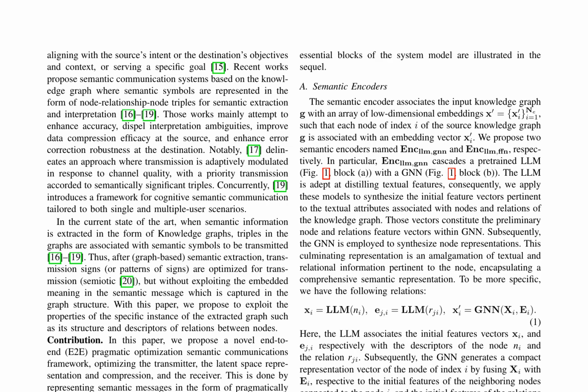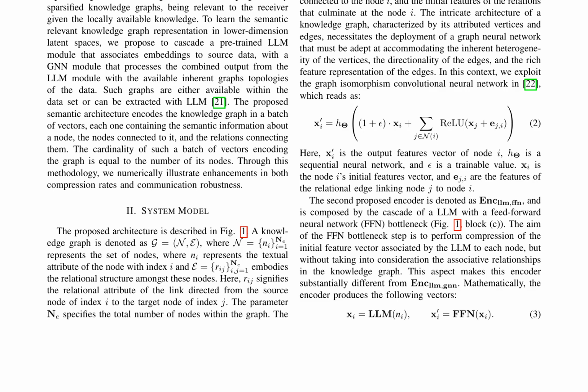Two semantic encoders are proposed: Enclum-GNN and Enclum-FFN. Enclum-GNN cascades a pre-trained LLM module with a GNN module that processes the combined output from the LLM module with the inherent graph topologies of the data. Enclum-FFN consists of an LLM followed by a feed-forward neural network, FFN, bottleneck, aiming to compress the initial feature vector associated by the LLM to each node, without considering the associative relationships in the knowledge graph.